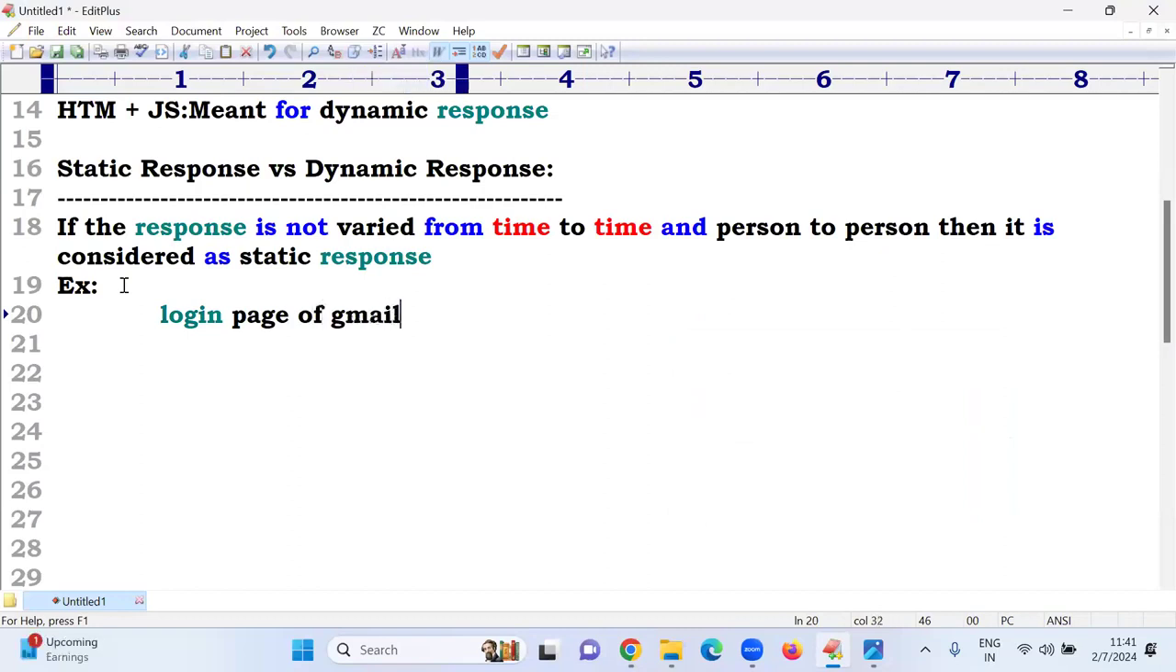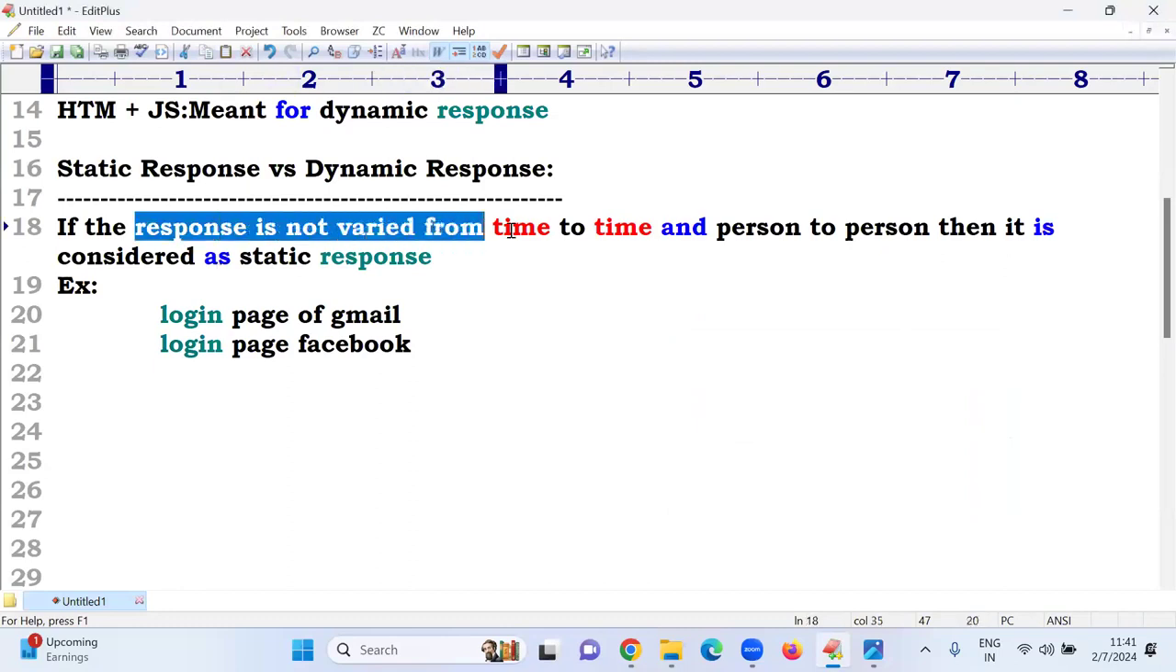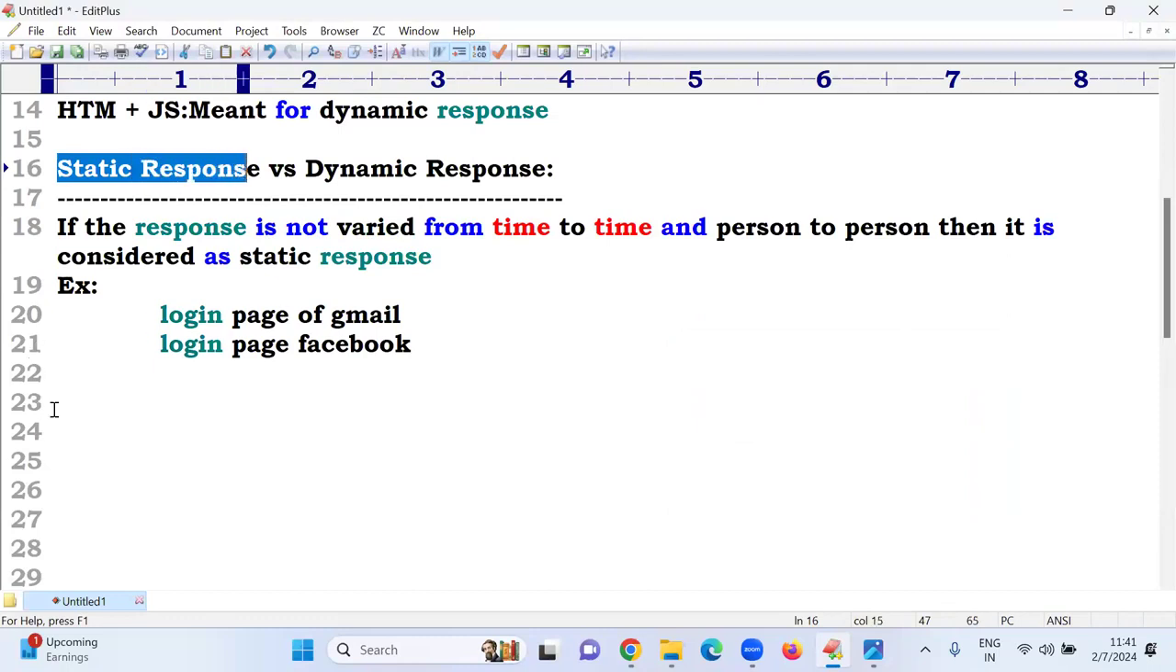The login page of Gmail or the login page of Facebook, anything. There are so many examples; I'm just giving a basic example. The response which does not vary from time to time or person to person is called static.